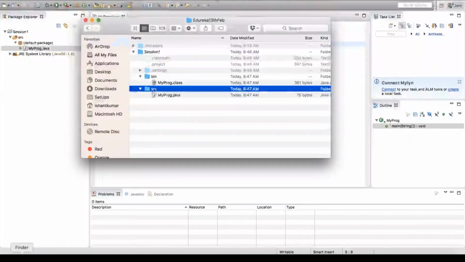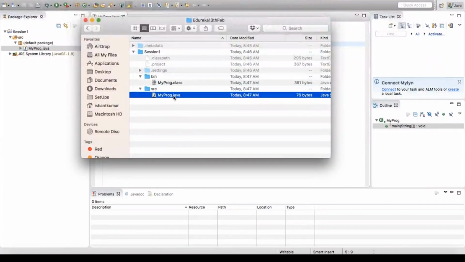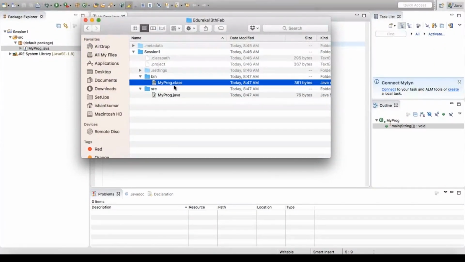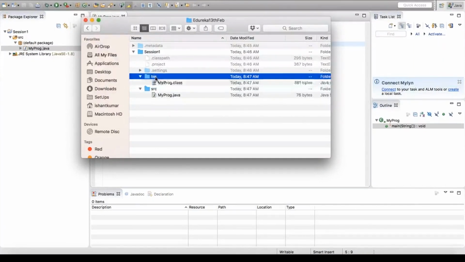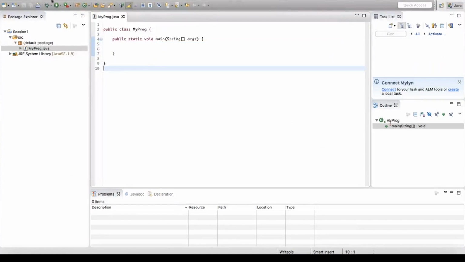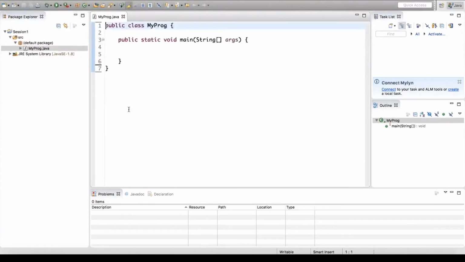If you come down now, you can see the .java file created in the src, and automatically coming up in the bin is MyProgram.class. Let me just increase the font size. This is your first program, and whatever you need to do goes in the main over here. What is public class MyProgram and what is public static void main will come up later.